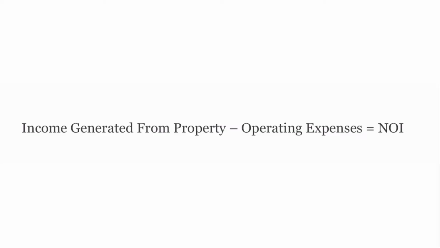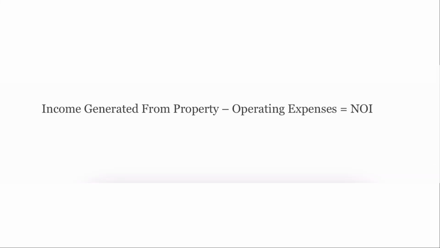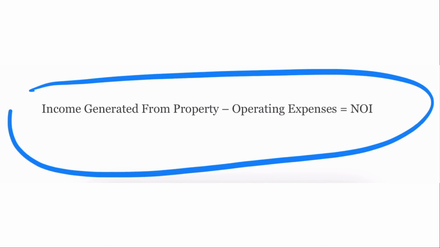So I hope those two examples really helped you guys understand what exactly NOI is and what they look like on a property level. As a final review, I'm going to highlight the equation one more time in a different way so that you can see right here. Income generated from property minus operating expenses equals NOI. So that wraps up our discussion on NOI for today.